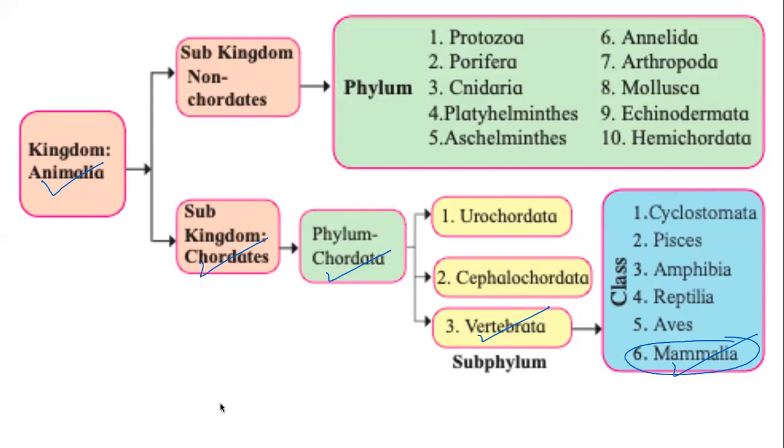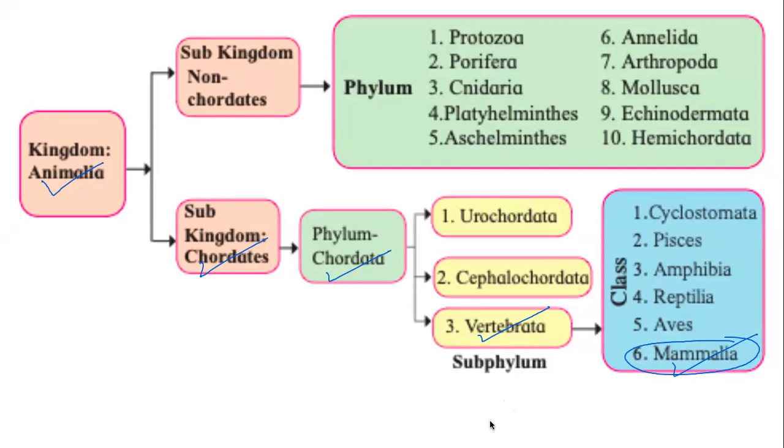What we will do in the next class is understand the modern system. The modern system is called the 5 kingdom system, and it has been proposed by Robert Whittaker. We will look at it in a very brief way. We will also look at the different levels, the hierarchy of the classification in general and for animals. And then we will see the criteria that the 5 kingdom system is based on.